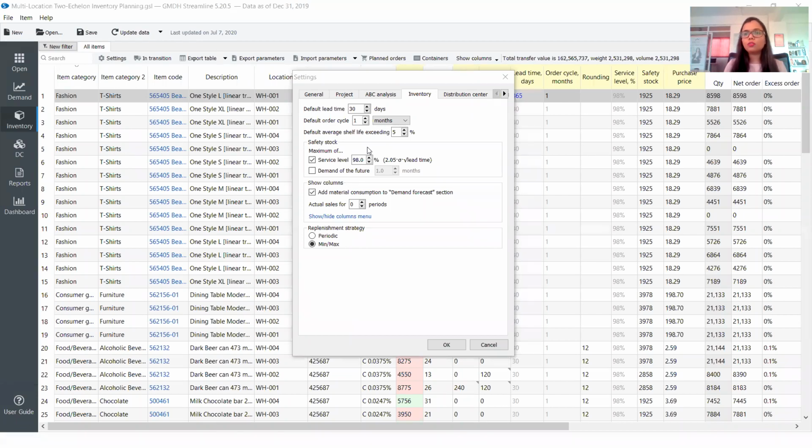Find out which classification would be best for you, and then specify which are those vital, critical items which you would want to manage on a regular basis, and then which are the items which you would want to have a look at on a monthly basis, or bi-monthly basis, or in 15 days or so. You do not have to manage them on a daily basis, and that's why the system does ABC classification. It will help you in focusing on those items which are very critical.